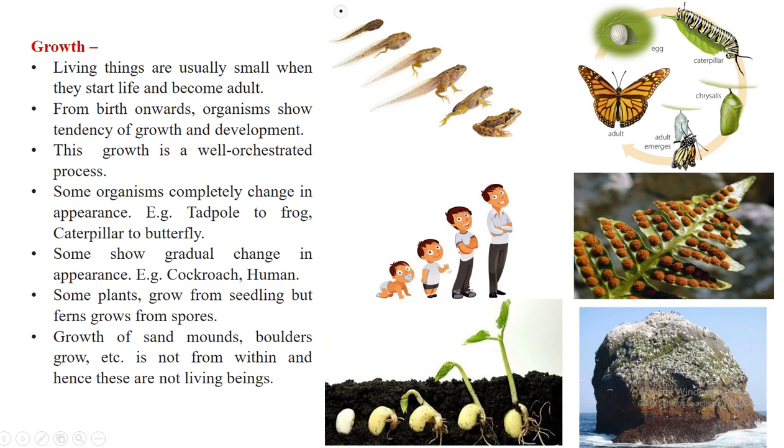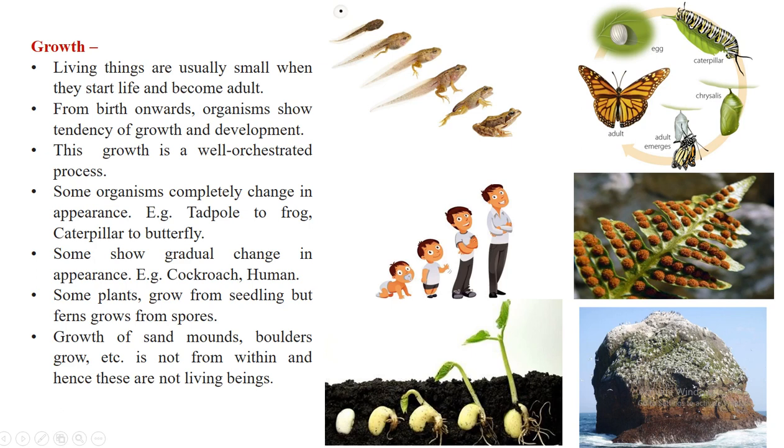And then there are some organisms that show gradual change in their appearance. You can take the example of a cockroach. A young cockroach and an adult cockroach look very similar. The only difference is that a young cockroach will not have wings like the adult cockroach. So this is an example of gradual change in appearance.